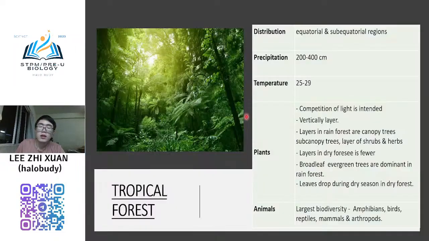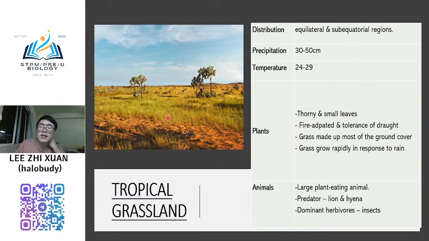Africa region. This one you will see the lion. Normally the lion, elephant, all of that will survive here. Normally the precipitation for this is moderate, 30 cm to 45 or 50 cm per year, and the temperature is the same as the tropical forest, 24 to 29 degrees Celsius. And then the plants normally have very thorny and small leaves, so you will see the grass is normally very sharp, thorny, and also very small.